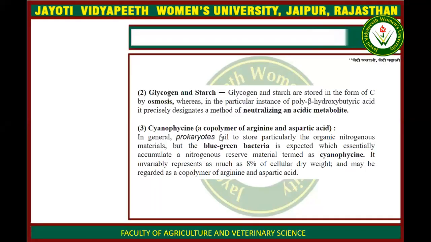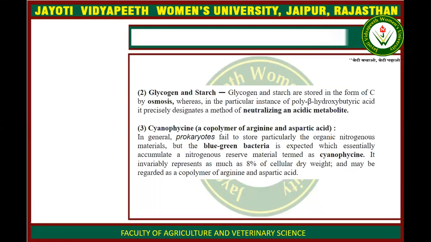The second is glycogen and starch. Glycogen and starch are stored in prokaryotes in the form of carbon, and they store the carbon by osmosis, as we have earlier discussed and read in our previous books. So we know about osmosis. Osmosis is the movement of molecules from higher concentration to lower concentration.